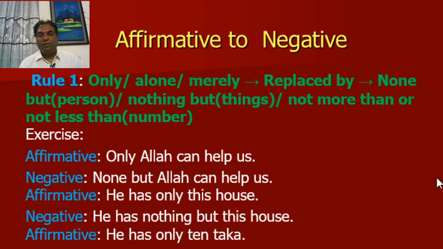in affirmative, only Allah can help us. Here only indicates person. So, in negative sentence, none but Allah can help us. He has only this house. Here only indicates thing. So, the negative sentence will be, he has nothing but this house. Again, he has only 10 taka. Here only indicates number. So, the negative sentence will be, he has not more than 10 taka.